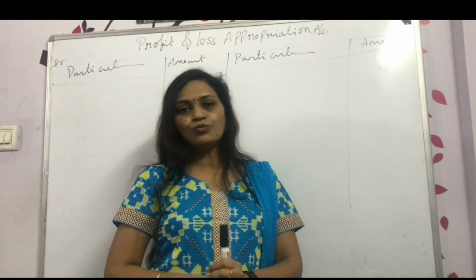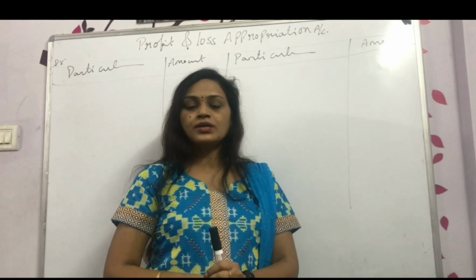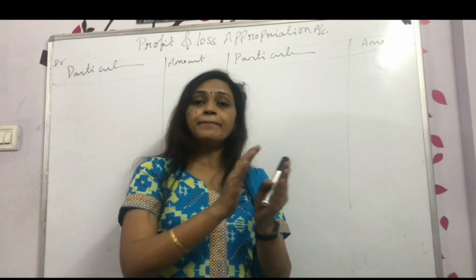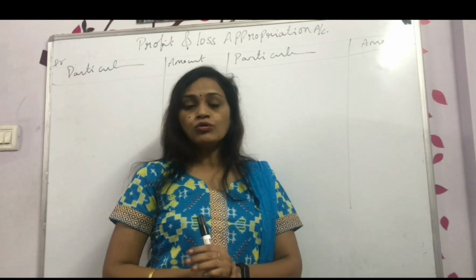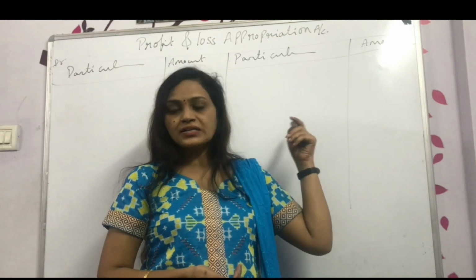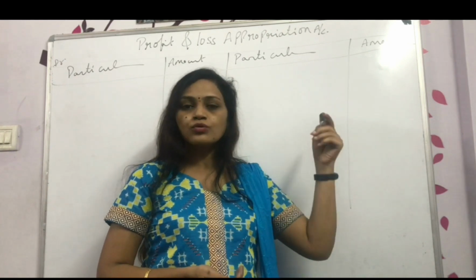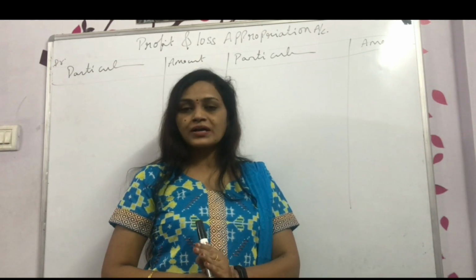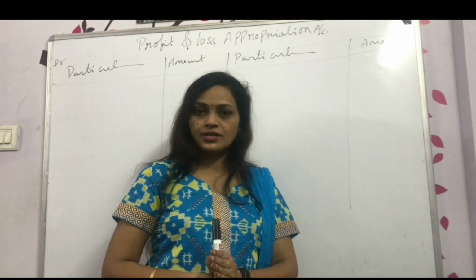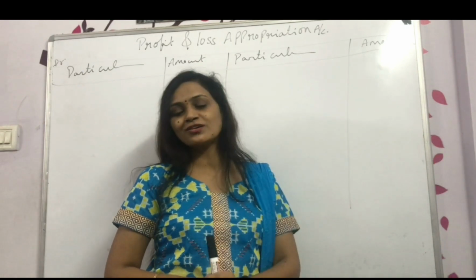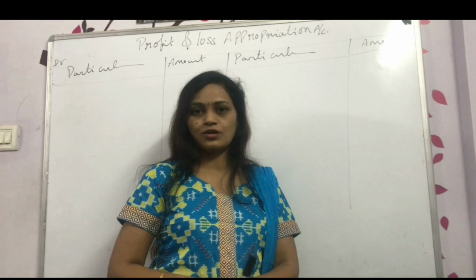Now here, what we are doing, already we got the profit. What is the profit of the business? Now between the partners, how are they going to share it? Got it? How they are going to share it between the partners, that we are learning from this profit and loss appropriation account.